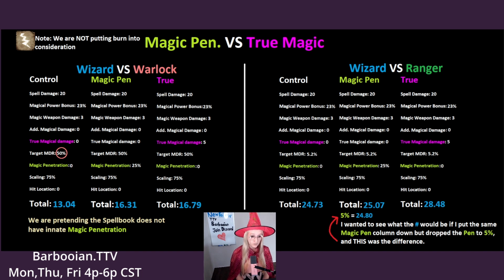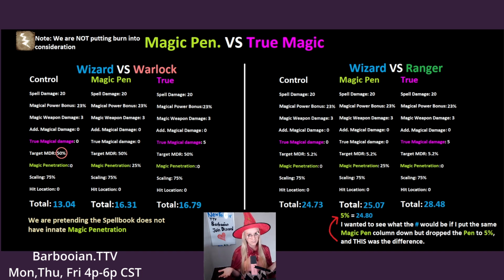Against a ranger who has only 5.2% magic damage reduction, magic pen is hardly exceeding the threshold of 25 magic damage compared to the control with 24.7 magic damage. I wanted to see the difference between 5% and 25% magic penetration against the ranger, and found that the 5% was 24.8 damage compared to the 25% magic pen, which was 25.07 damage. This shows how weak magic penetration is against classes with low magic damage reduction.